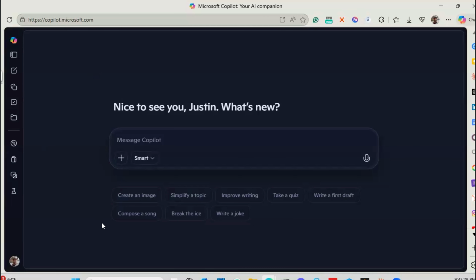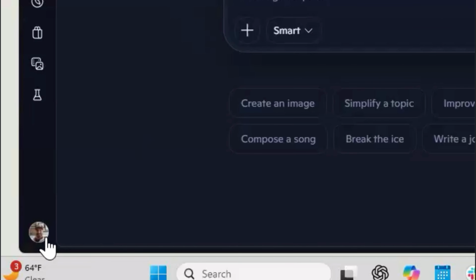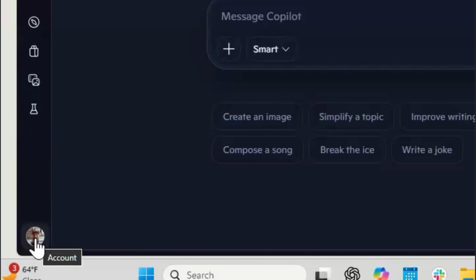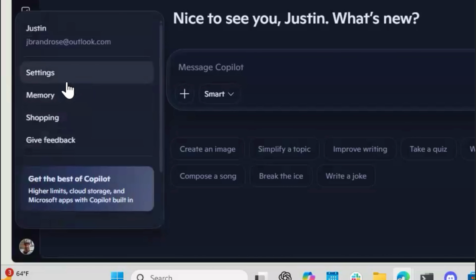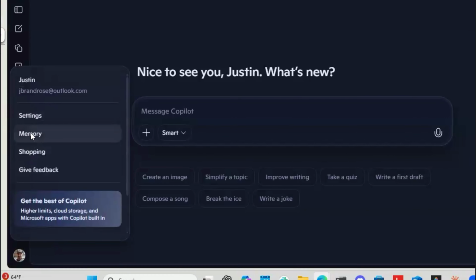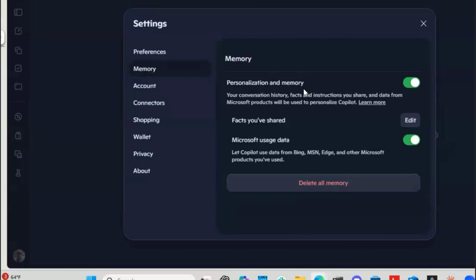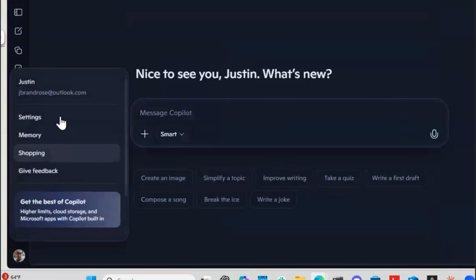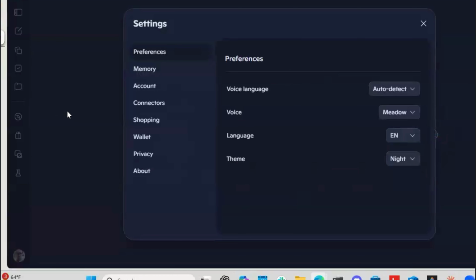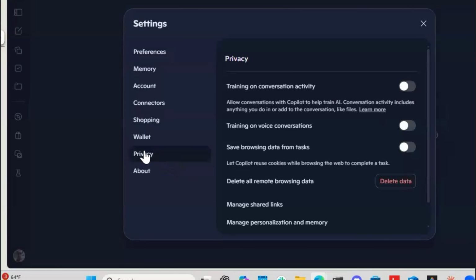All right, Microsoft Copilot, again, user interface, same thing down here, same exact location. We open up. This is a little different because memory has its own tab. And so you see, you can reference memory here. If I go back to settings and then of course you go to privacy.